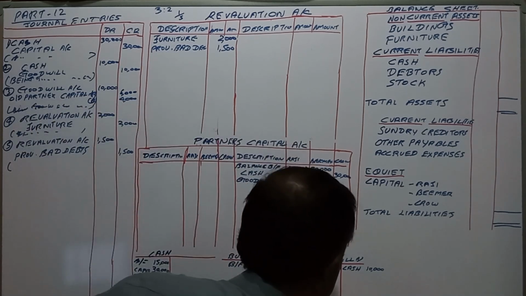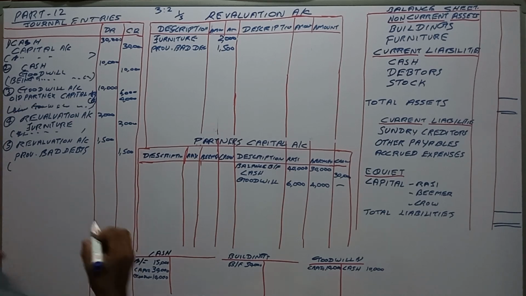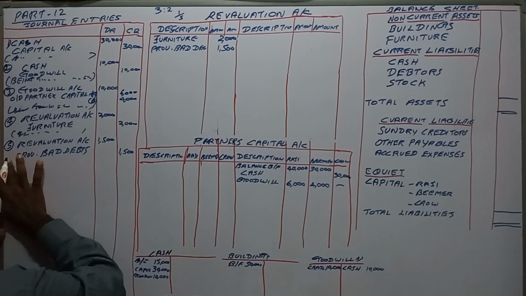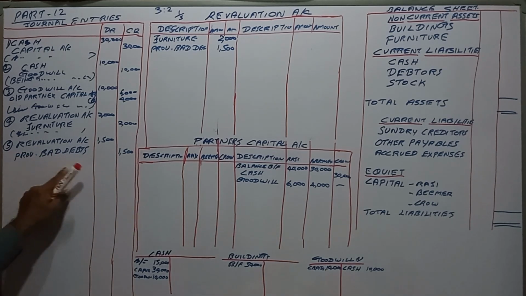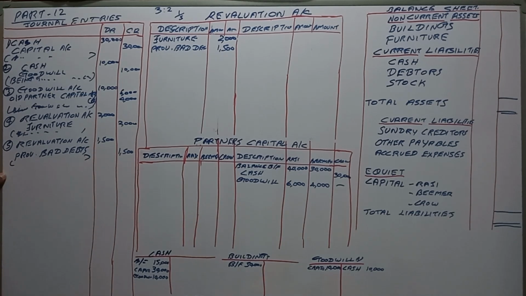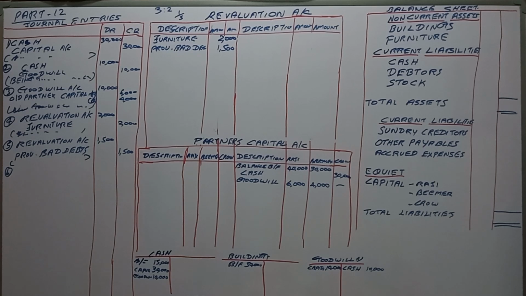This is the double entry, right? Being, what is the narration you will write? Being provision made for bad debts, 1,500.